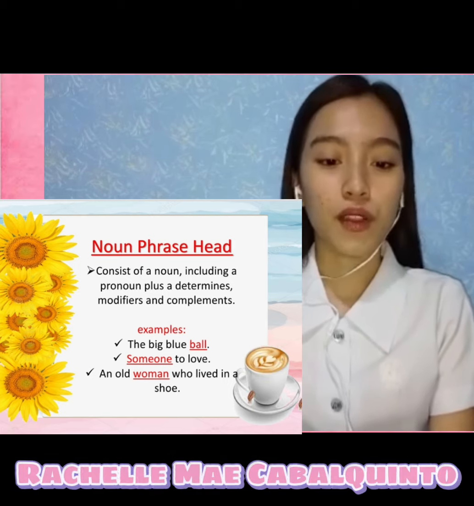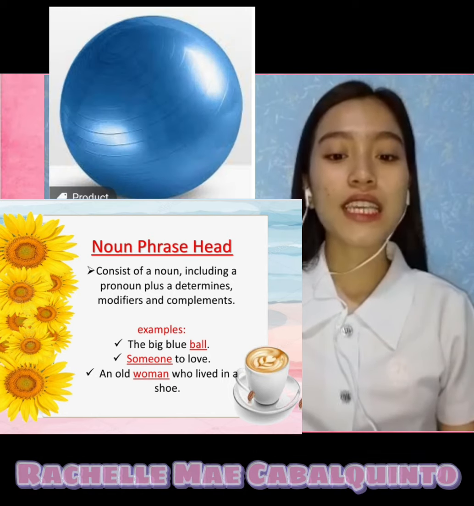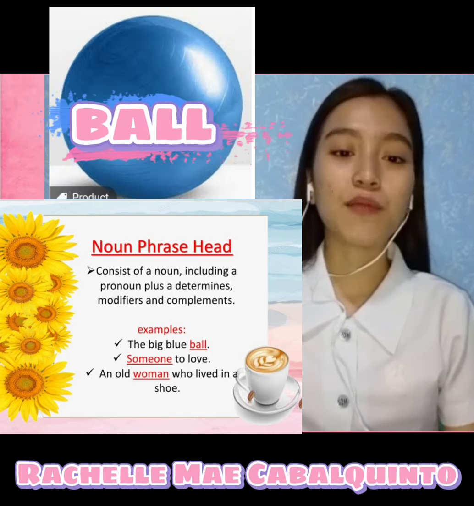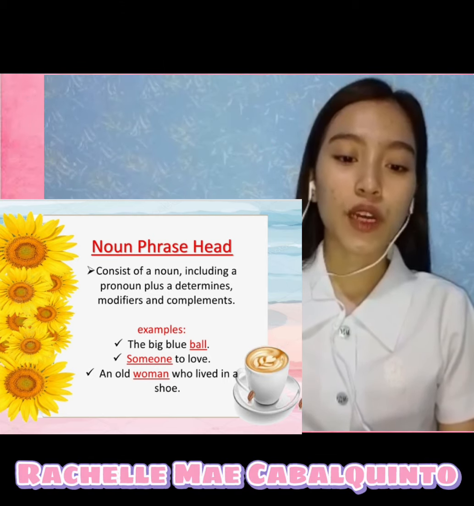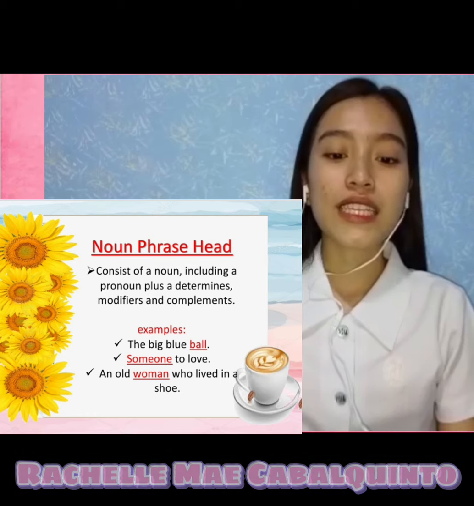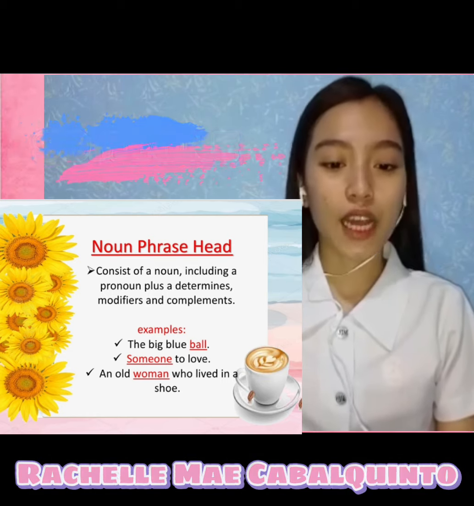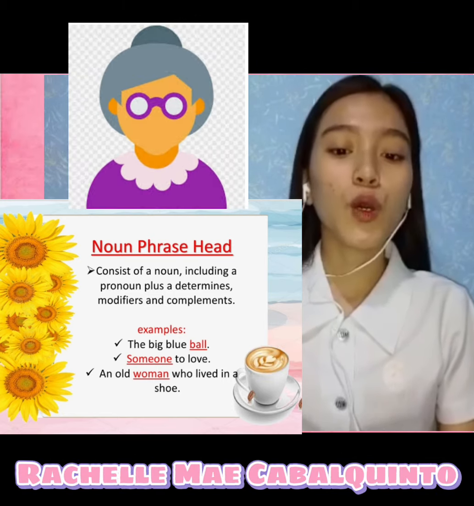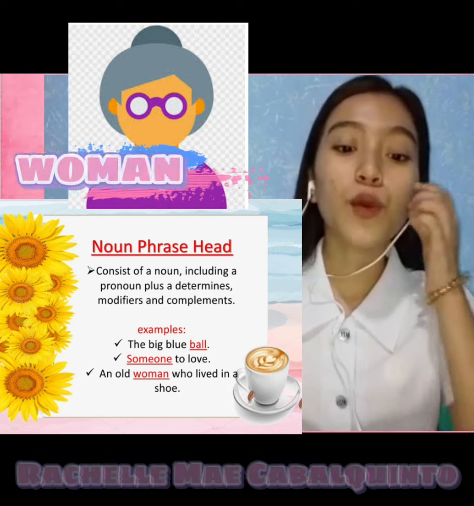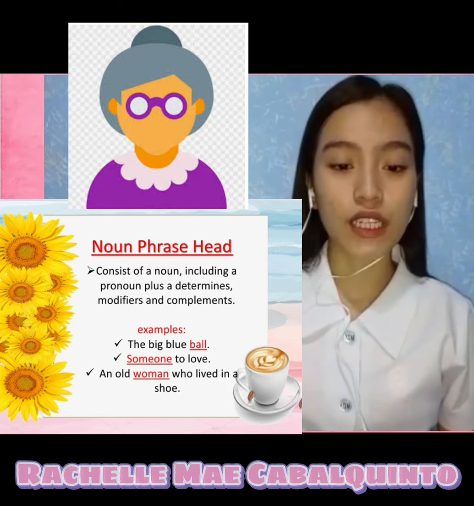Just like my examples, the first example is the big blue ball. As you can see, the word ball is highlighted because it is the noun in the sentence. Second one, someone to love. You can see the word someone is highlighted because it is the noun here. And the third example is an old woman who lived in a shoe, because the woman is the subject or the noun in the sentence.